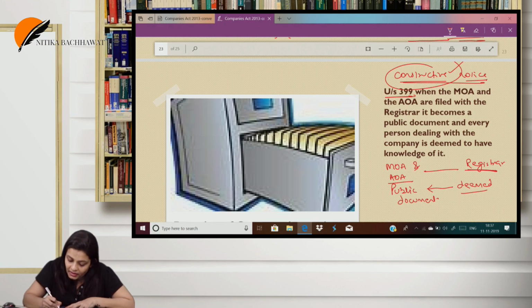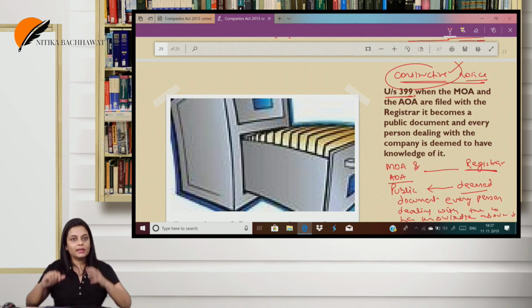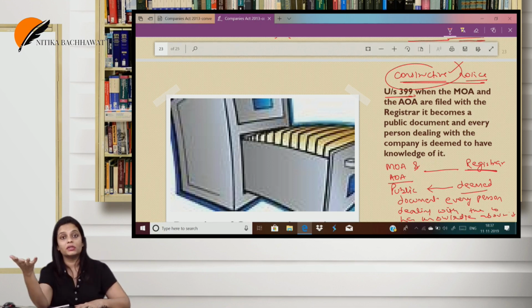And it is deemed that every person dealing with the company has knowledge about it. So basically what this doctrine does is it protects the company against the outsiders.